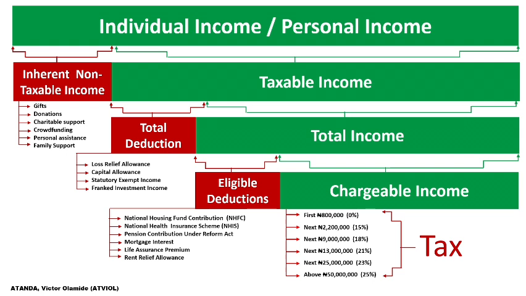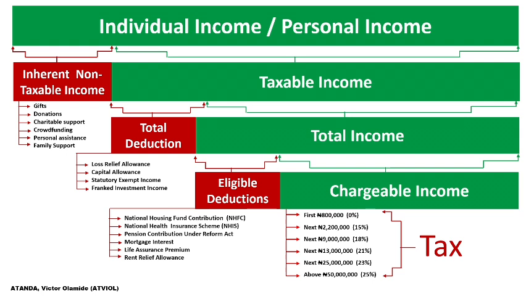If there has been a deduction at source on the income, like withholding tax that has already been paid, such withholding tax will be subtracted from the total tax payable that we computed to get our tax liability for the period. We are still going to see the difference between tax payable and tax liability in a year of assessment, but I want you to follow through.